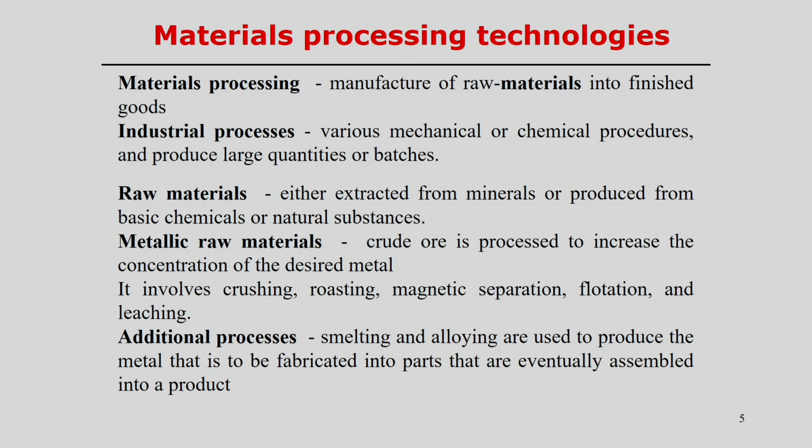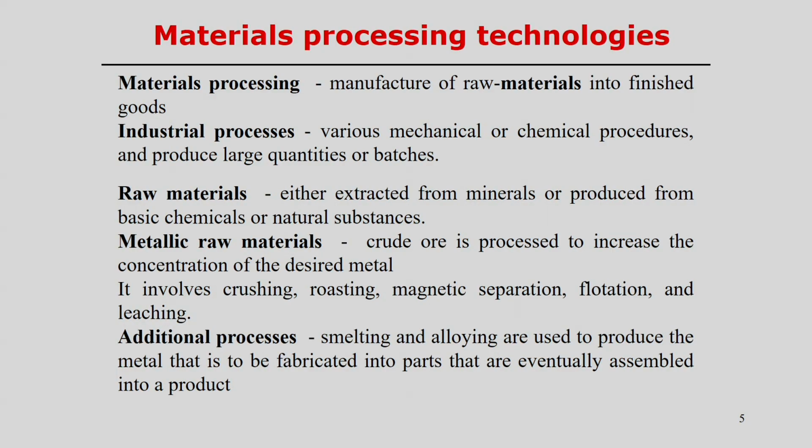That means, by following mechanical or chemical procedures, we extract the raw materials from the ore, and that is normally done in large quantities in terms of batches. And raw materials are actually extracted from minerals or produced from basic chemicals or can come from natural substances, that is called raw materials. For example, for metallic raw materials, crude ore is processed to increase the concentration of the desired metal, and it involves crushing.